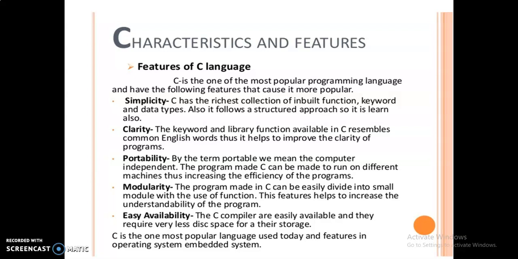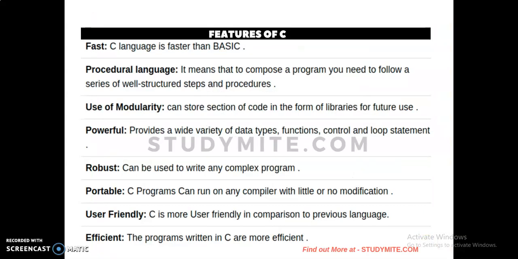Modularity. A program made in C can be easily divided into small modules with the use of functions. This feature helps to increase the understandability of the program. Easy availability. C compilers are easily available and they require very little disk space for storage. C is one of the most popular languages used today and features in operating systems and embedded systems. So this is also a feature of C.